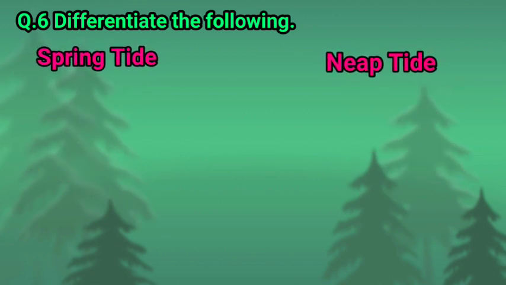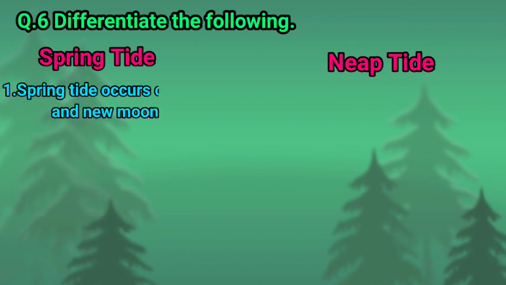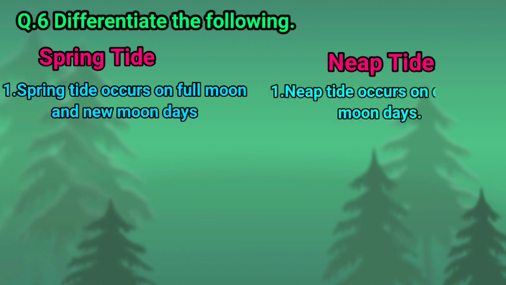Next, number 2, spring tide and nip tide. Number 1, spring tides occur on full moon day and new moon day, whereas nip tides occur on the quarter moon day. We had learned that nip tides occur on the first and third quarter of every month.